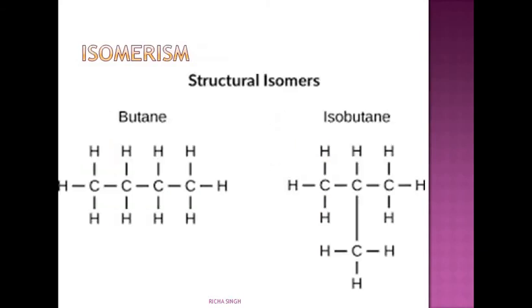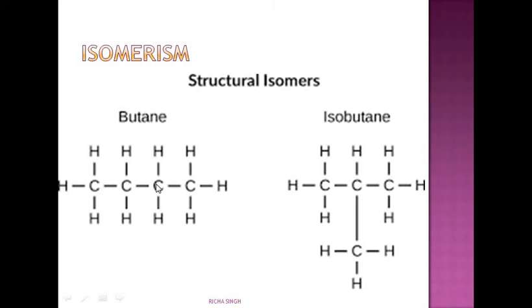Next is isomerism. If you see here, there are 4 carbon and 10 hydrogen atoms attached to it, in both the figures, in butane and in isobutane. But the structure is not the same.